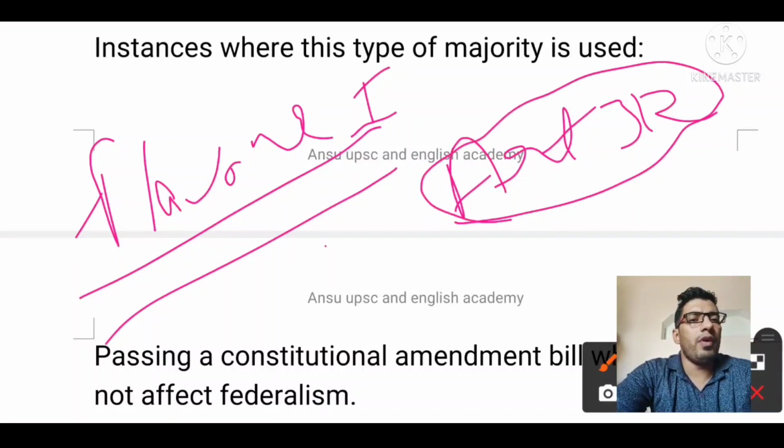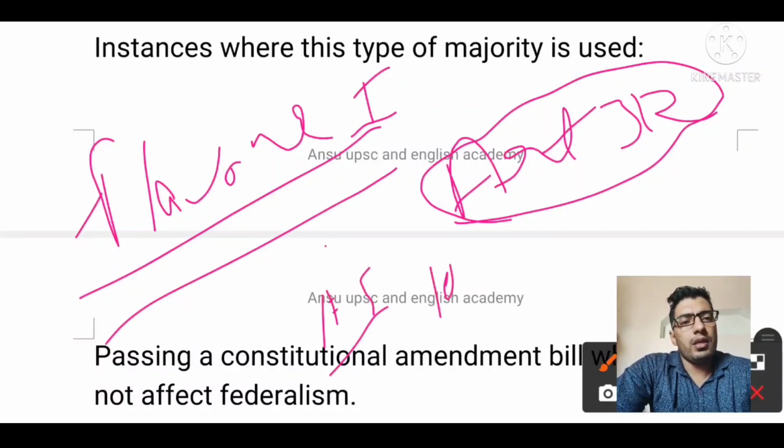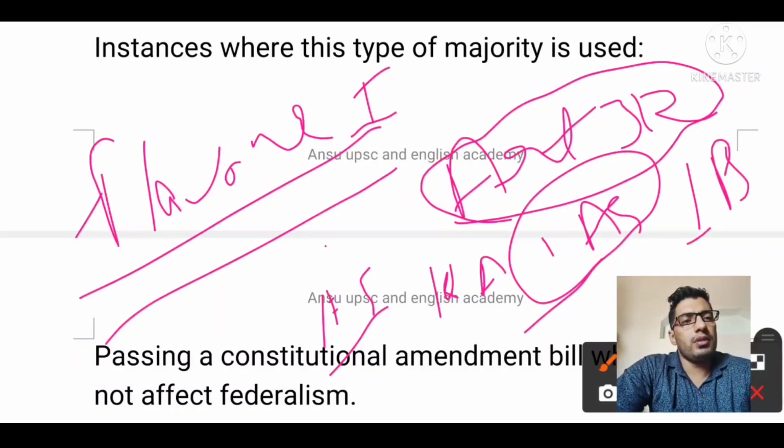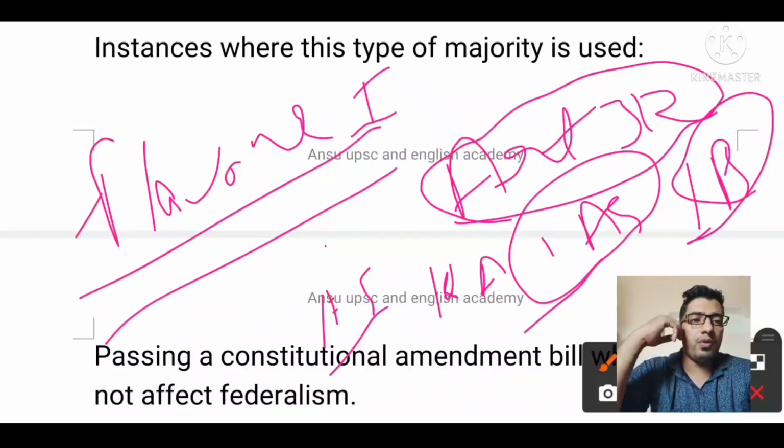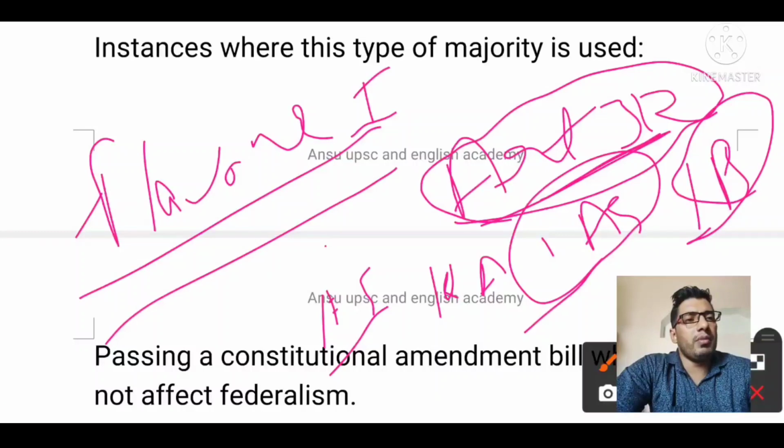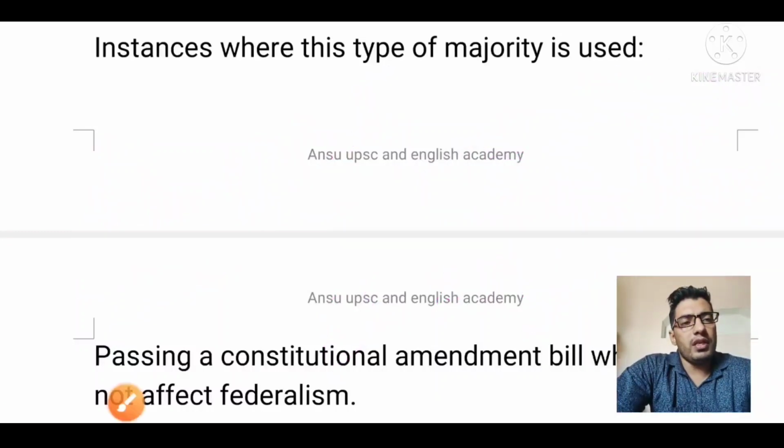If the government wants to create a new all India service, we already have the IFS, IRS, IAS and IPS. But if the government wants to create a new all India service, then there is a requirement of special majority flavor 1. What is the definition of this special majority?